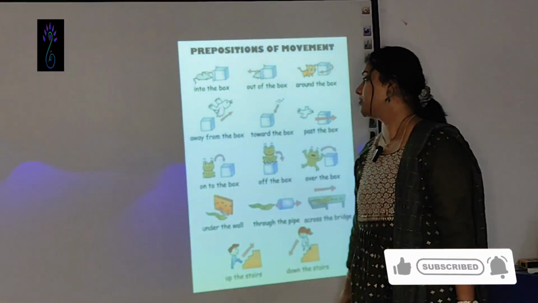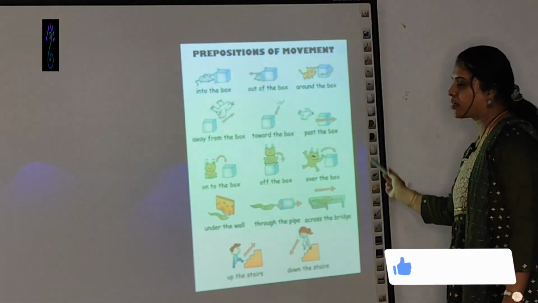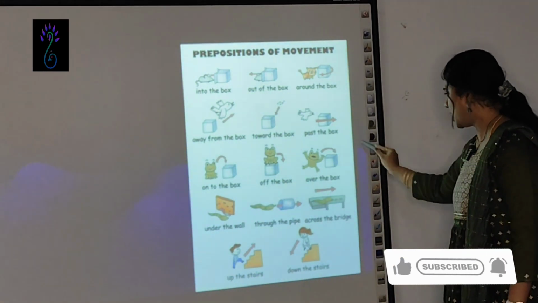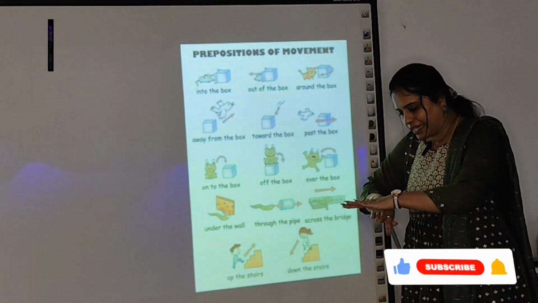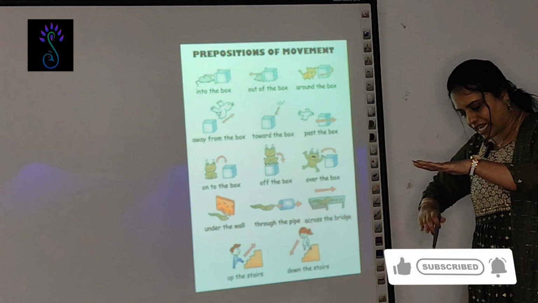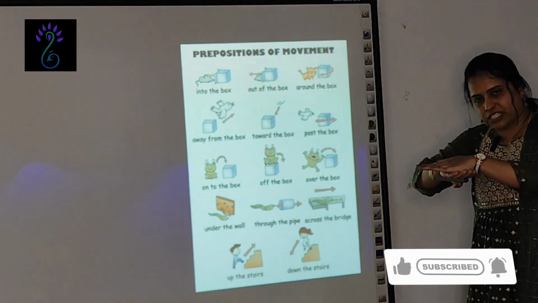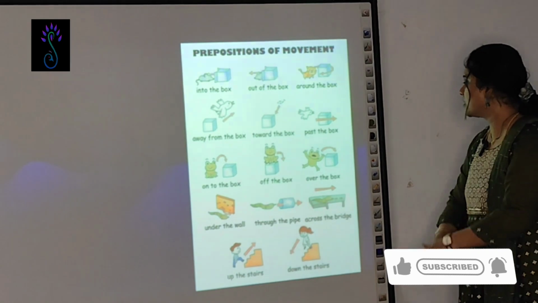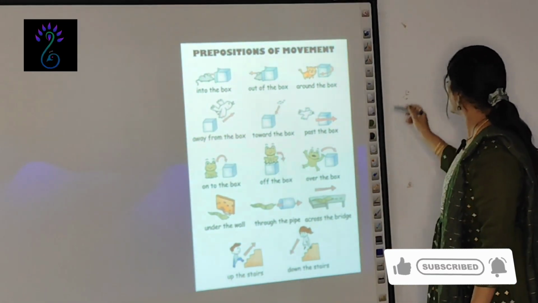Onto, off, over, I said over, you jump from here to here, over the box. Under, you know, underneath is just when it is touching that, just below. Underneath ante ippudu carpet kinda just idi unte underneath. Through I told, across I told, up, down, you know, that you learned from your childhood days.